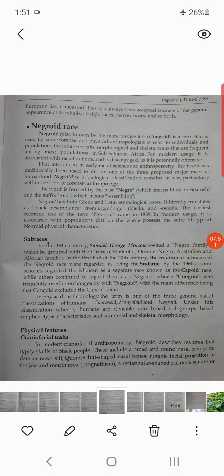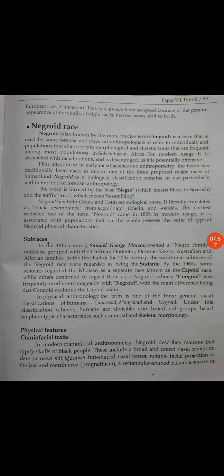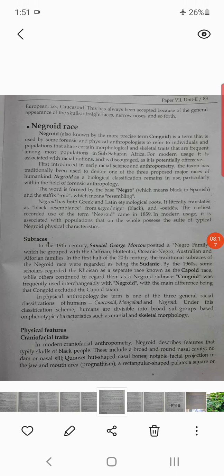Now here the sub-races considered are the Sudanic, Capoid, and Congoid. These are the sub-races. Physical features: in modern anthropometry, Negroid describes features that are typical of the skulls of black people. These include a broad and round nasal cavity, no nasal sill. So naturally, when you observe the photos, the nasal canal is too wide. Hair texture.